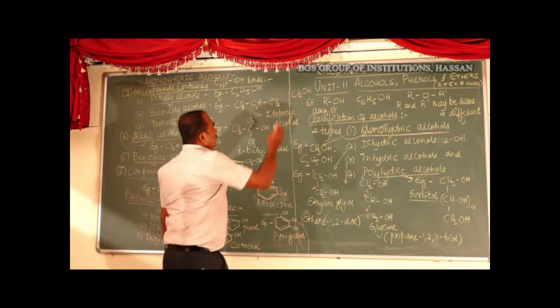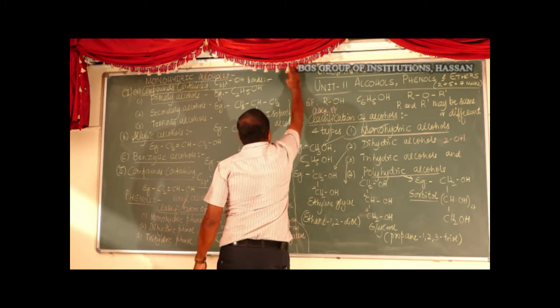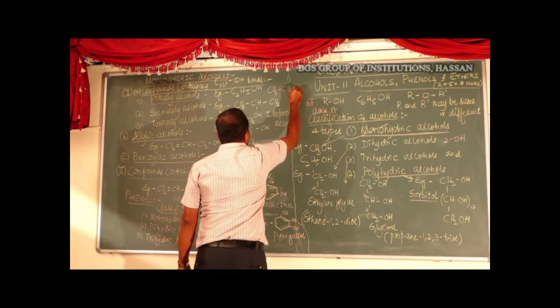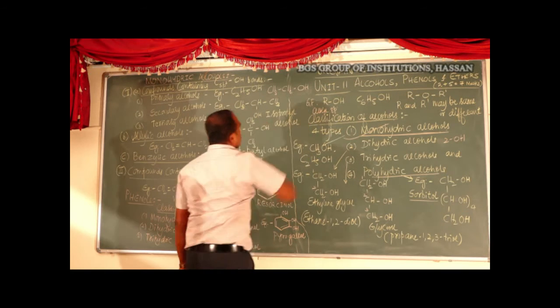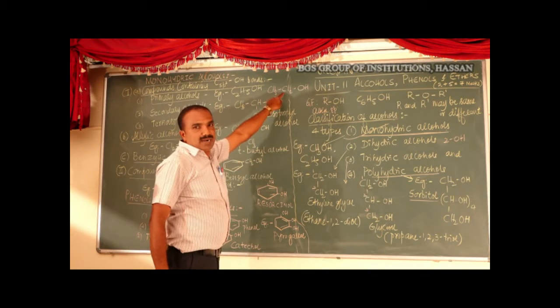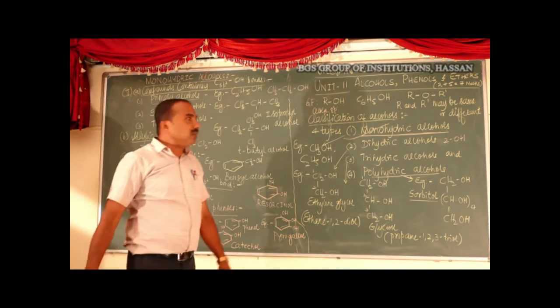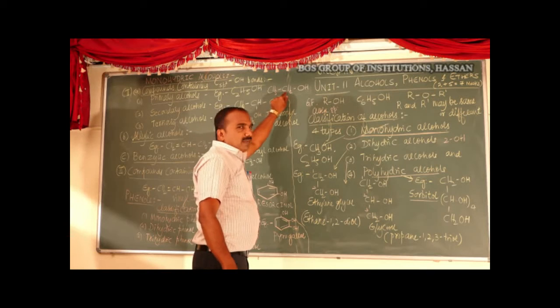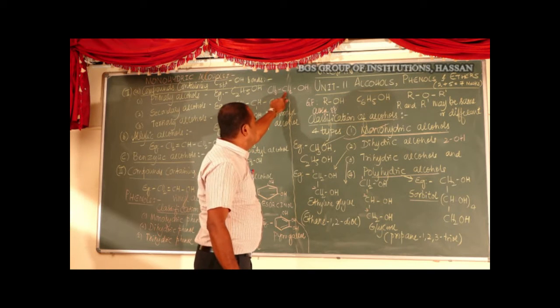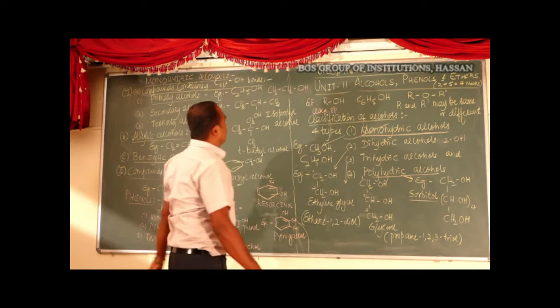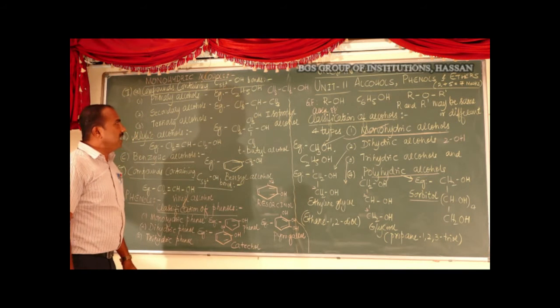The structure of ethyl alcohol is CH3 single bond CH2 single bond OH. This is the primary carbon atom, which contains two or more hydrogen atoms. Therefore, the OH group is attached to a carbon with two hydrogen atoms, so it is called a primary alcohol.